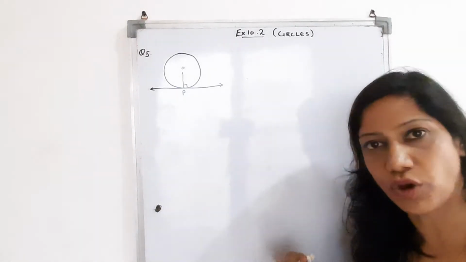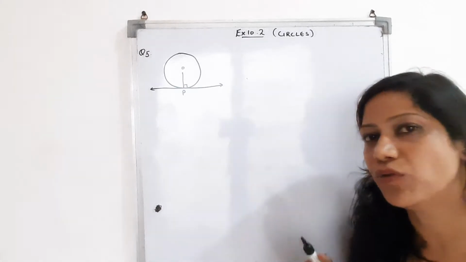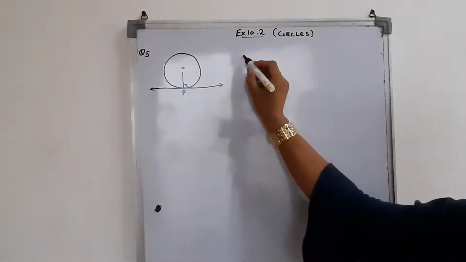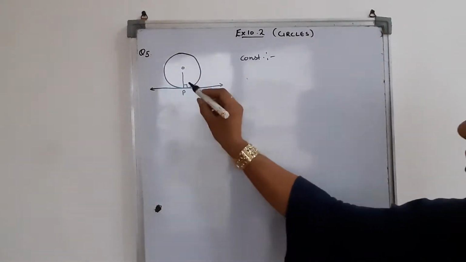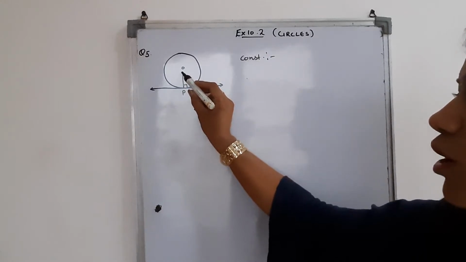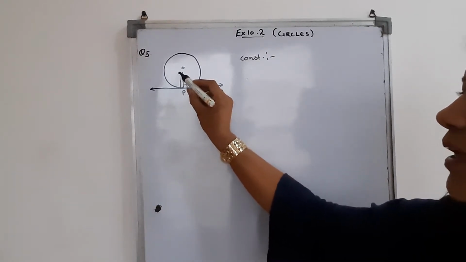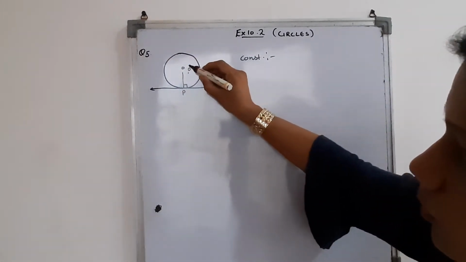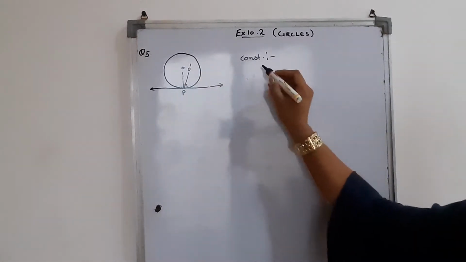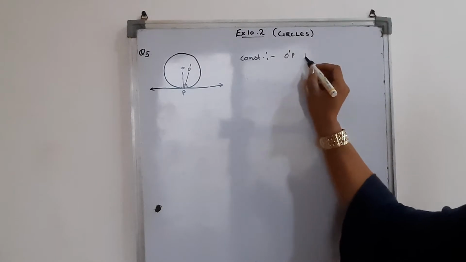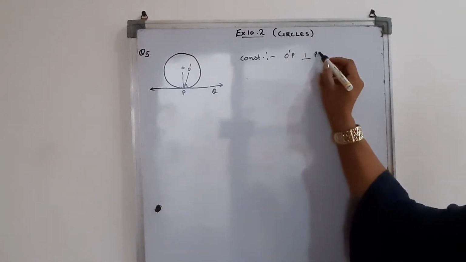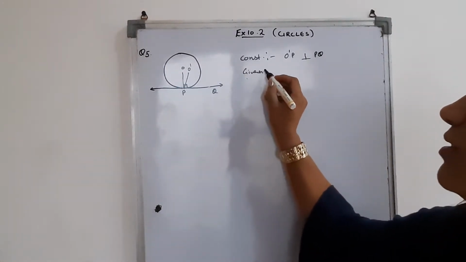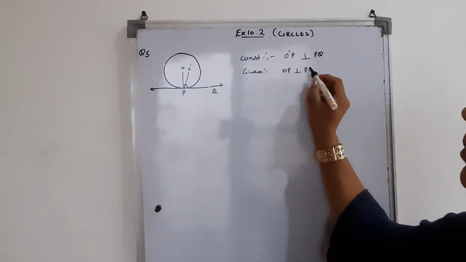We have already done the theorem that our radius is always perpendicular to the tangent at the point of contact. So we will use it, but we will do the construction first of all. What construction we will do? We will take a perpendicular from a point O' P. We take a point O' here and say that O'P is perpendicular on PQ. This construction we have done, and what is given to us? It is given to us that OP is perpendicular on PQ.